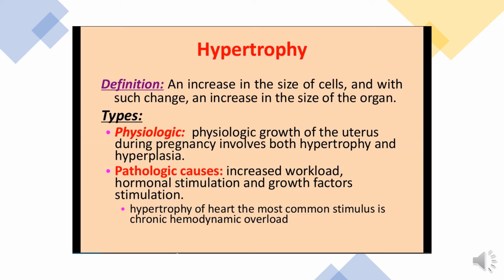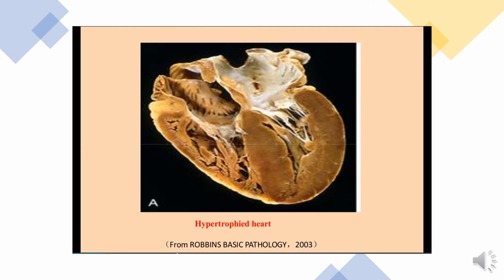Now see this one difference: hypertrophy of cardiac muscle is possible, but the myocardium never goes into hyperplasia. Here you can see the hypertrophied heart. See this, there is an increase in the size of the organ.